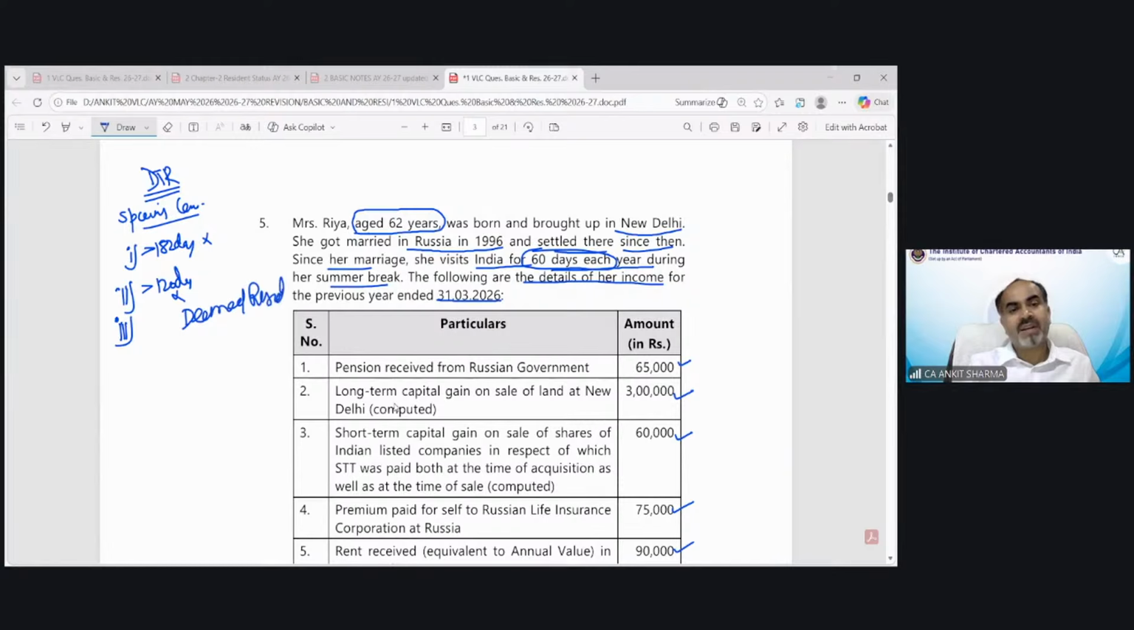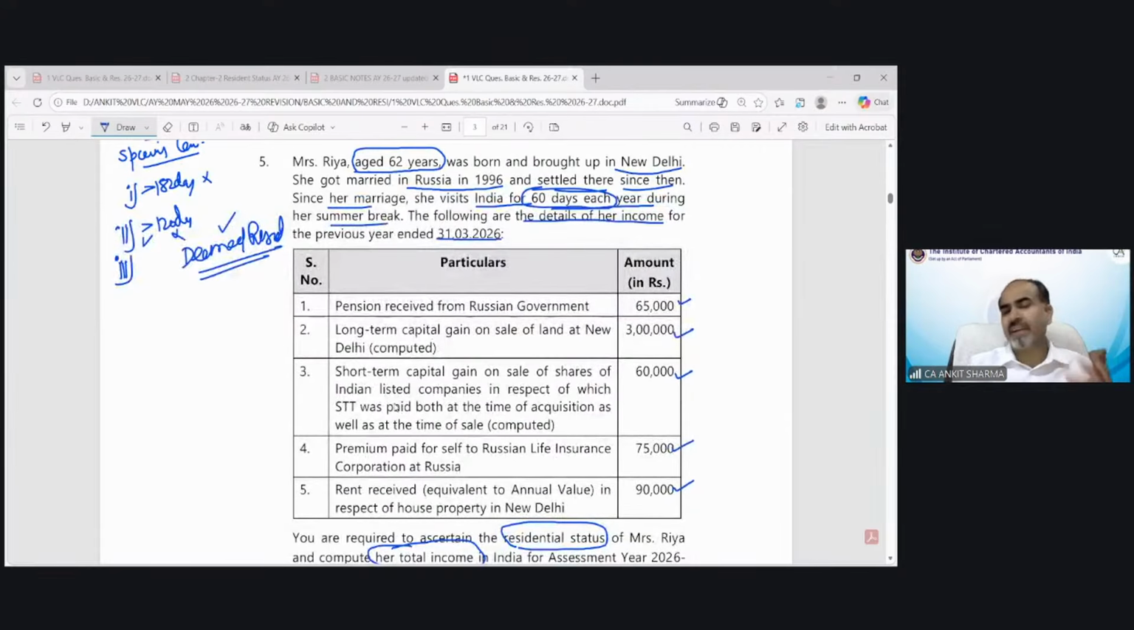Because the deemed resident concept is only applicable to a citizen of India. And because she is continuously visiting India, we are assuming she is a person of Indian origin. That's why we apply the special case upon her. But as she does not fulfill any condition, and her income does not exceed 15 lakh, in this case she would be treated as non-resident.